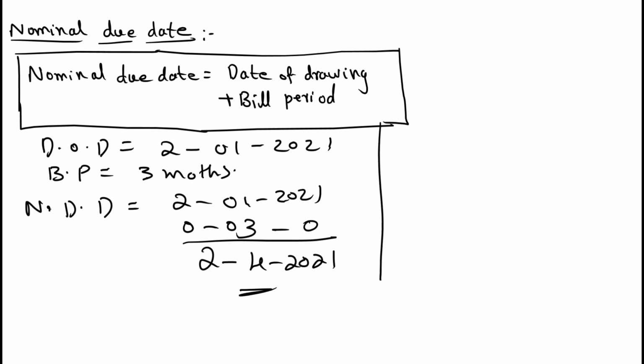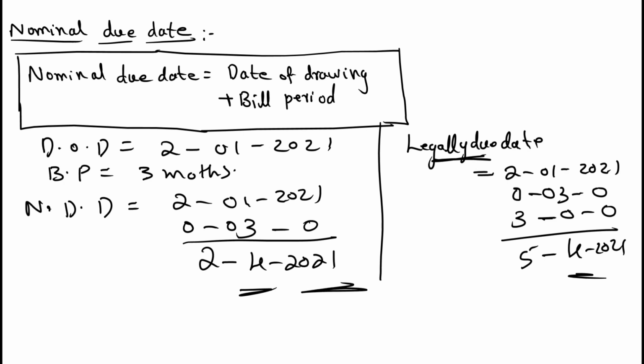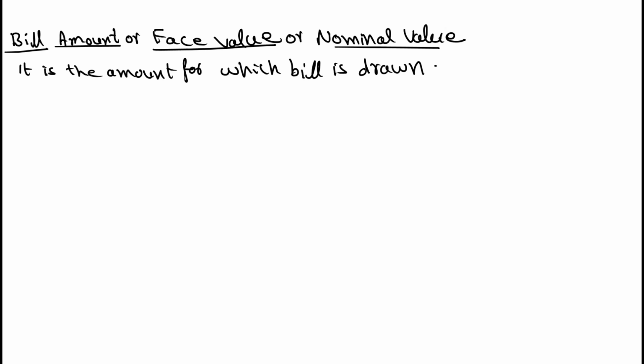Okay, for the same example, what is the legally due date? First, date of drawing is 2 January 2021. Then bill period equal to 3 months. Grace period you need to add for the legally due date. That is 3 days, right? So 5/4/2021. Nominal due date is 3 days before the legally due date. That's the difference. For the legally due date, you need to add 3 more days to the nominal due date. Clear?